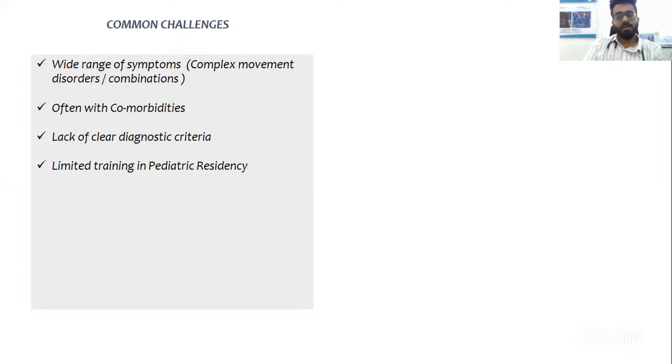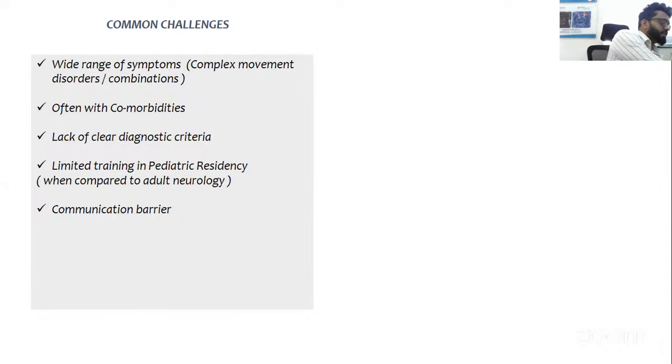This can be a little subjective, but pediatric residency doesn't primarily train on pediatric movement disorders like in adults. In adults, movement disorders are very well trained because they see a lot of Parkinson's and hypokinetic movement disorders, while in children, pediatric residency exposure to movement disorders per se is not that common. And there is the communication barrier. If a movement disorder happens in an adult patient, he is going to describe it very well to you: the onset, the course, how it ends, the frequency, everything can be easily known. But in pediatric practice, the child is not able to tell everything. That is a major challenge.